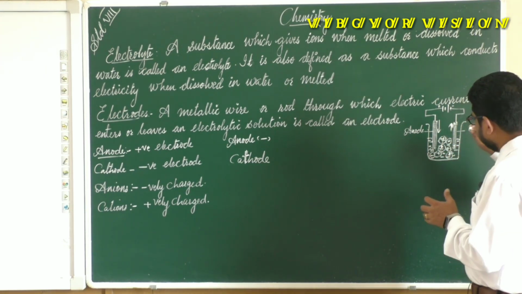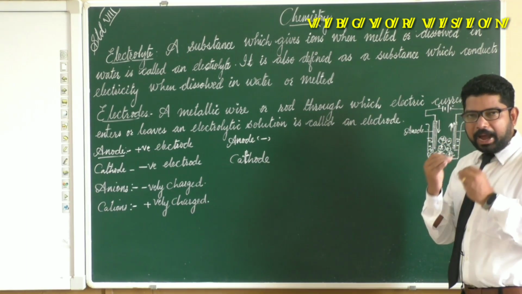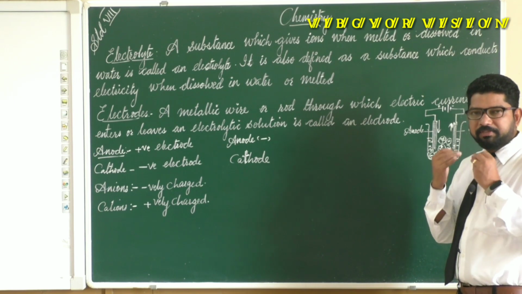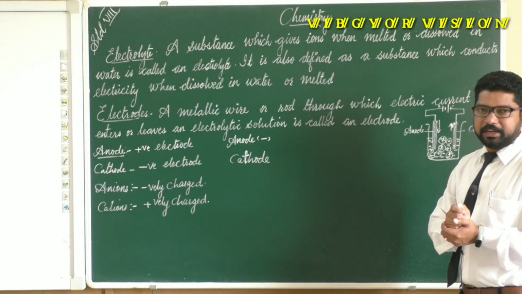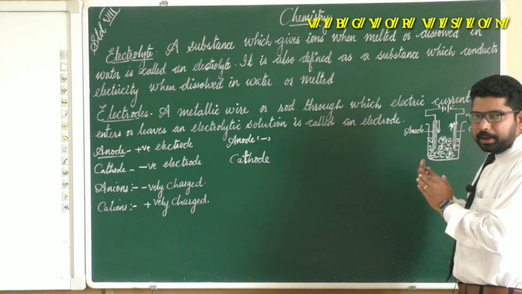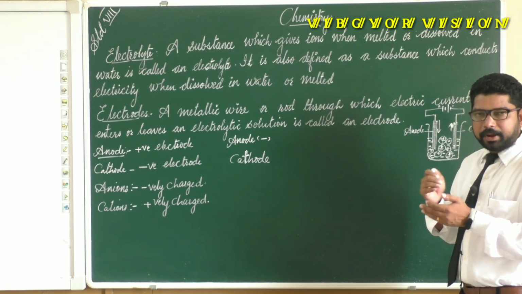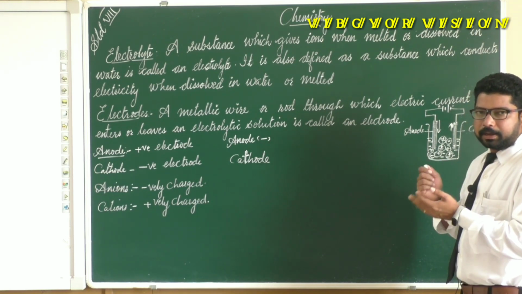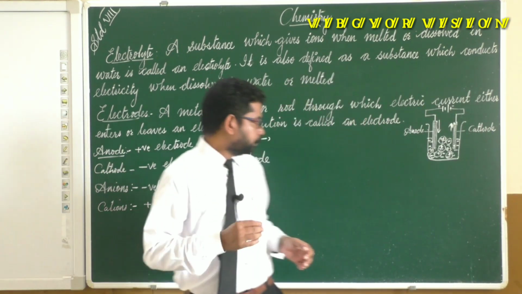When electricity is passed, all the positively charged particles move to the negatively charged electrode, and all the negatively charged particles move to the positively charged electrode.